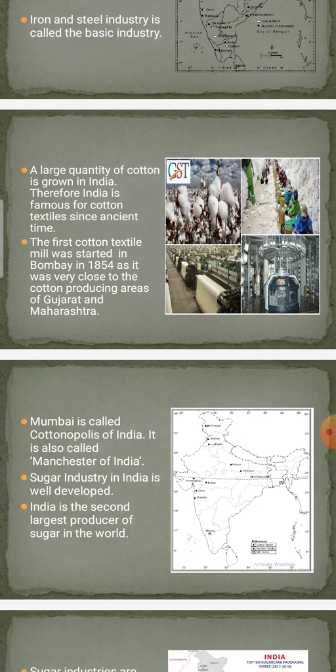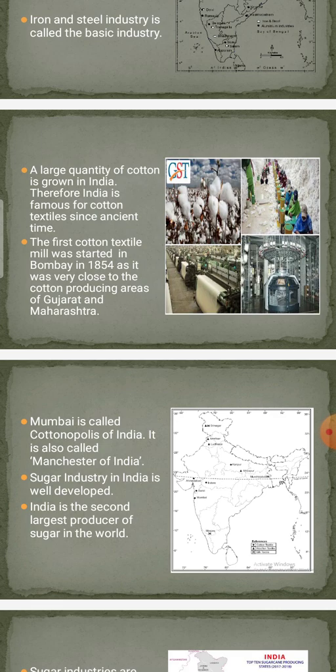is the largest industry in the country. India ranks second in the world in the production of cotton fabrics. The first cotton textile mill was started in Bombay in 1854. Now next, major cotton textile producing areas are in the cotton growing states such as Maharashtra, Gujarat, Tamil Nadu, Karnataka, and Madhya Pradesh, Rajasthan, Uttar Pradesh, Punjab, Haryana.